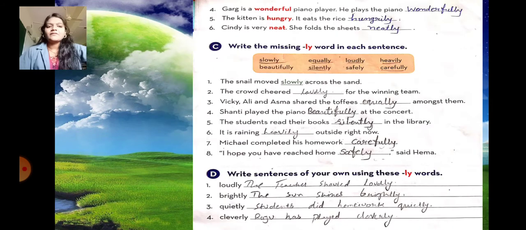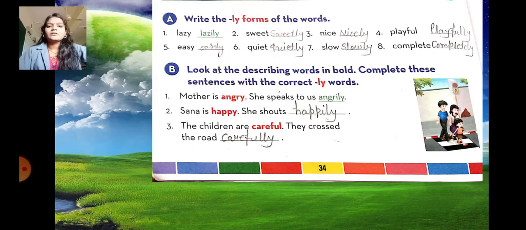Now students, after understanding the concept of adverb, let's do this exercise from our textbook. Exercise A, write the ly forms of the words. So students, here you have to use the ly form of the words. Number 1, lazy. Here the word lazy ends with y, so we will replace y with i and add ly. For example, lazy, lazily, sweet, sweetly, nice, nicely, playful, playfully, easy, easily, quiet, quietly, slow, slowly, complete, completely.